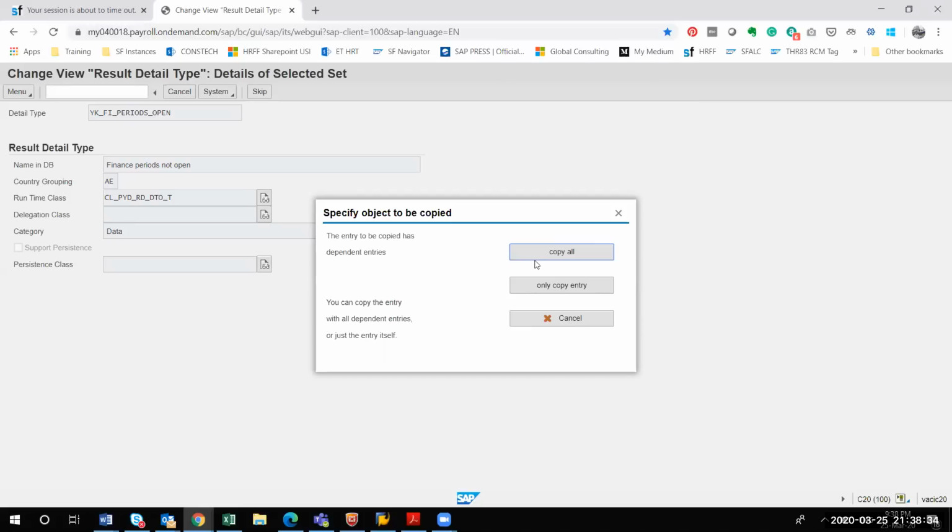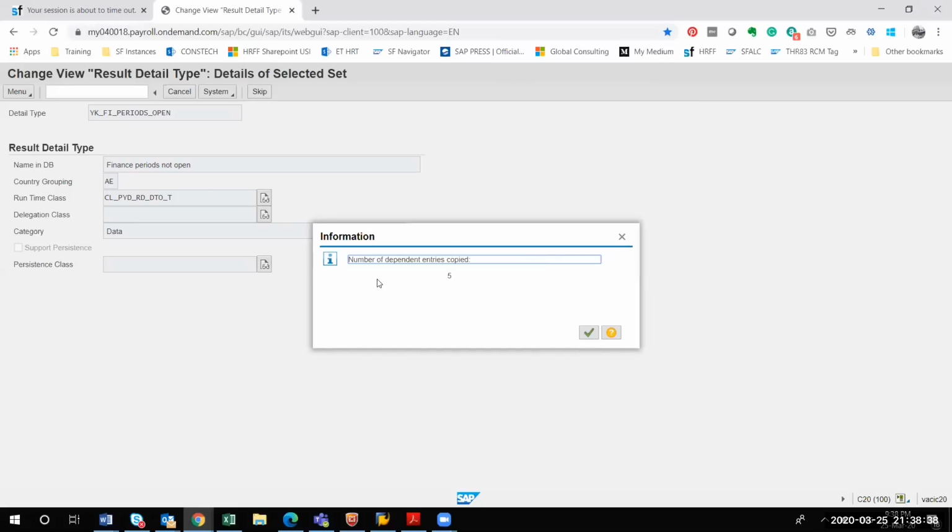But if you click copy all, let me click copy all. It will say number of dependent entries copied 5. So in this entire node, all the related dependent entries will get copied. All the dependent entries for this particular class will be copied, and wherever applicable, it will automatically copy and paste there. So you don't have to worry about it.